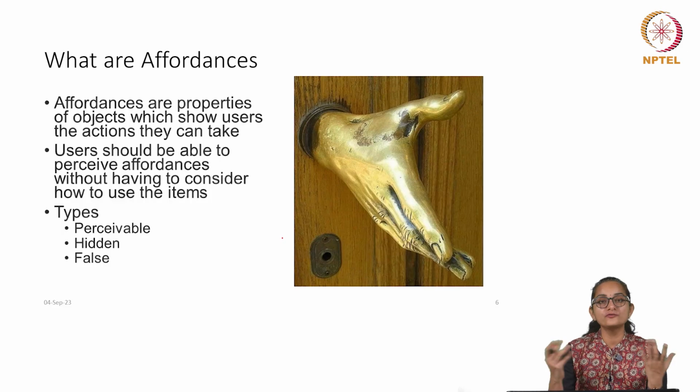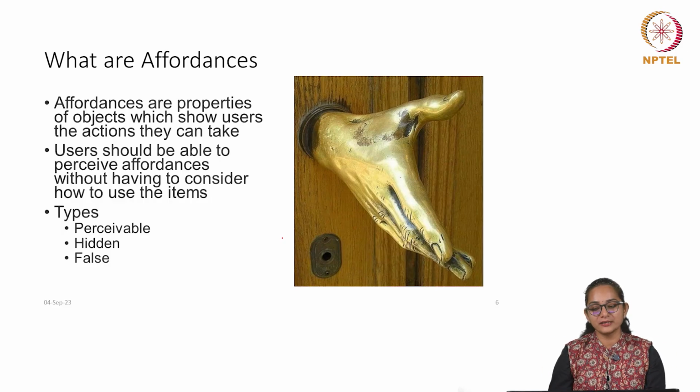So, all of those are related to perception, and that is why we are using the term perceive and not see. Now, coming to the types of affordances. The first is perceivable, the second is hidden, and the third is false. So, let us one by one try to understand what is the meaning of each.